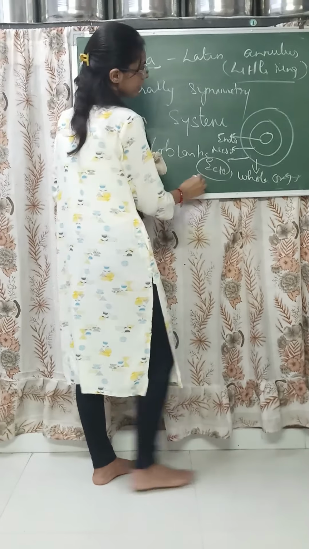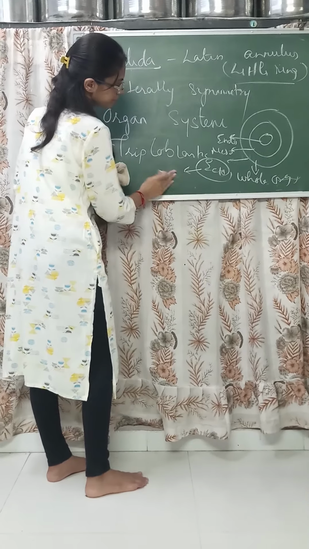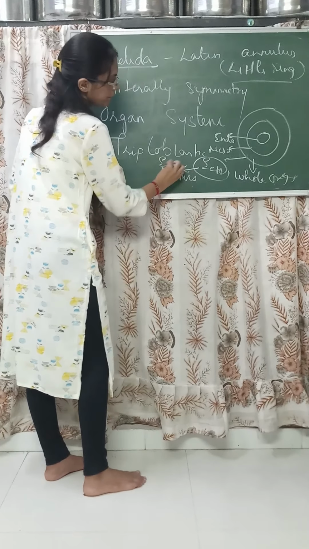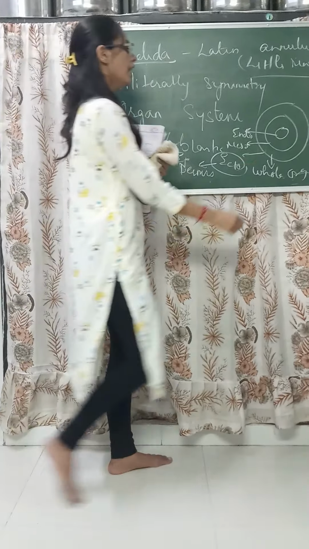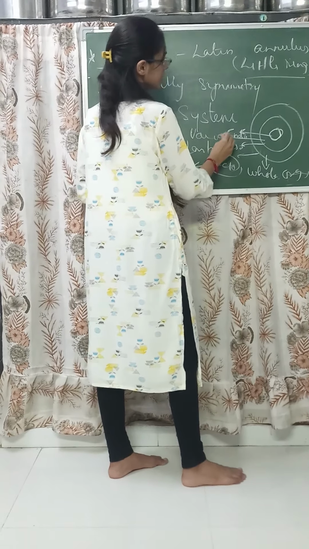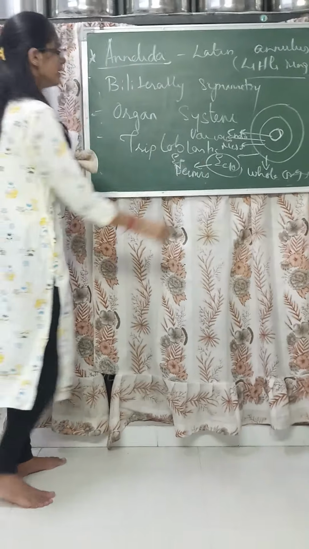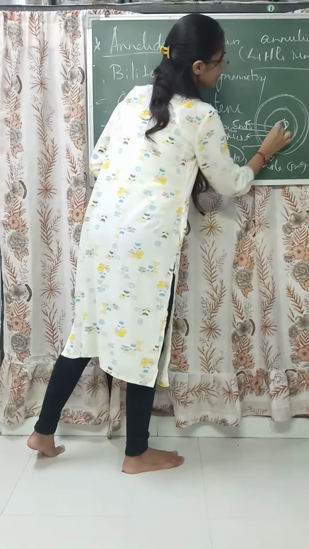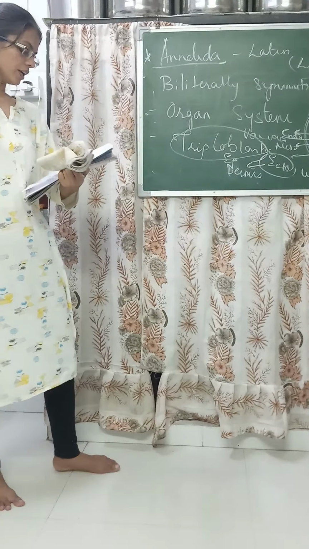Ectoderm forms the epidermis, which is the upper layer of the skin. Endoderm and mesoderm form the various internal organs. In this way, these organisms are triploblastic.